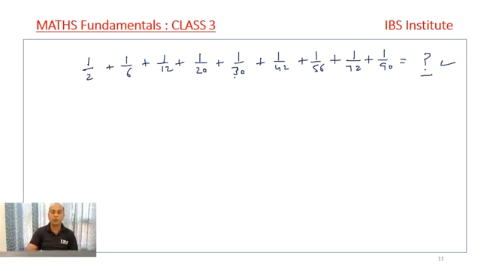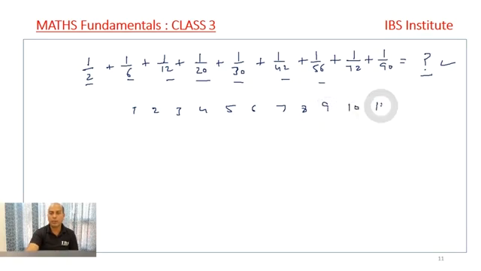So what we need to do is understand the importance of these digits 2, 6, 12, 20, 30, 42, right? In the previous session I told you one special series. I've written 1, 2, 3, 4, 5, 6, 7, 8, 9, 10.